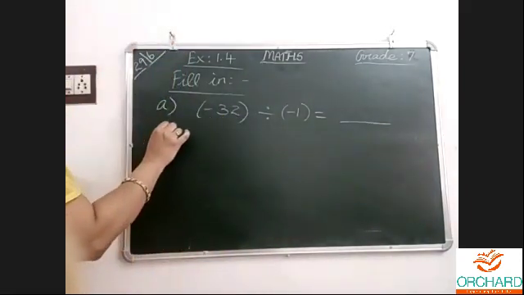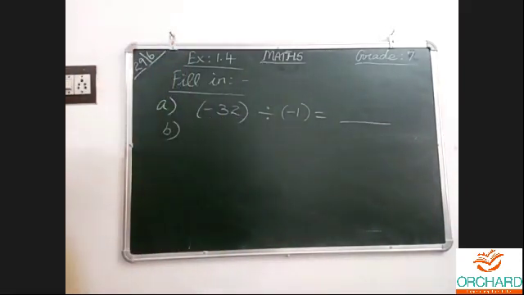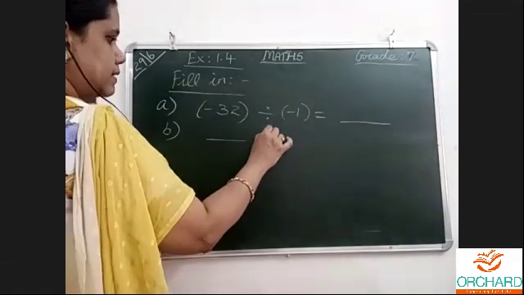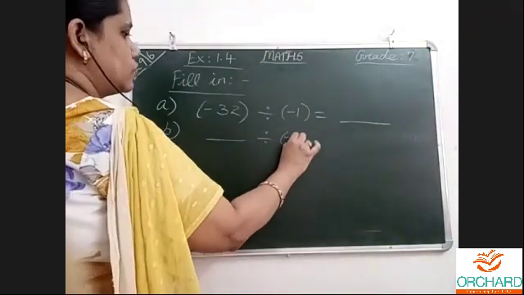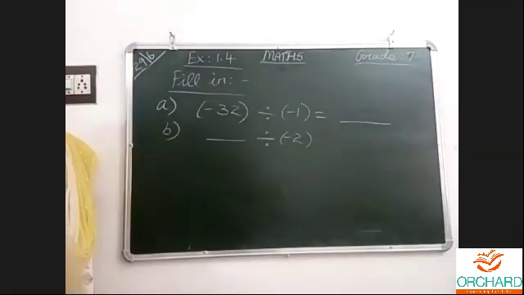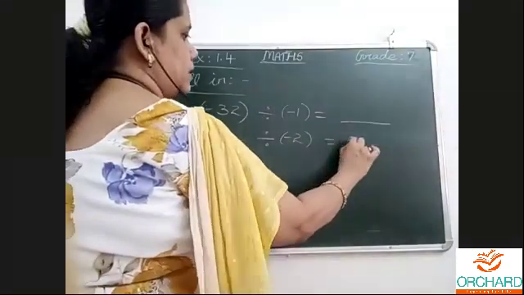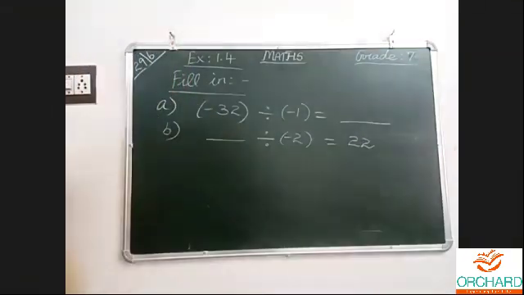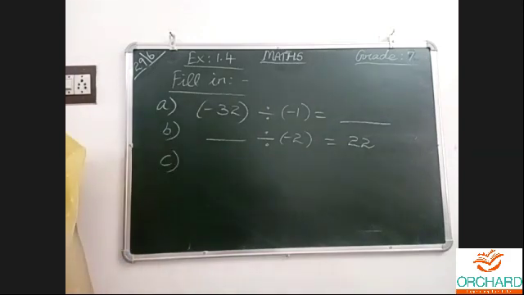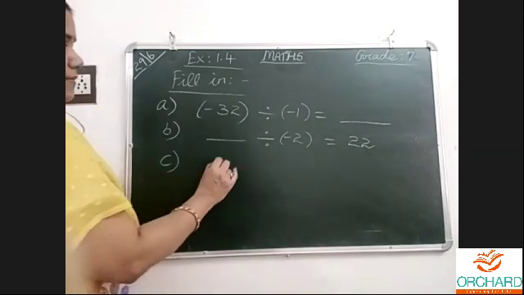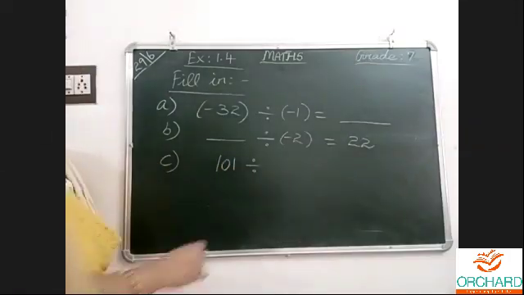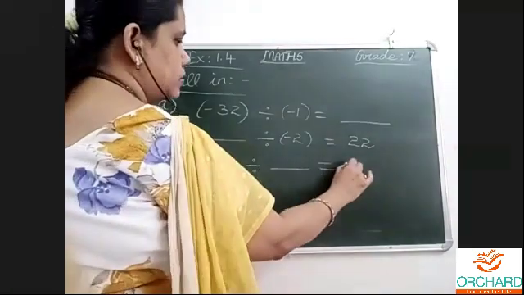Dash divide minus 2 is equal to 22. 51. 101 divides dash is equal to dash.